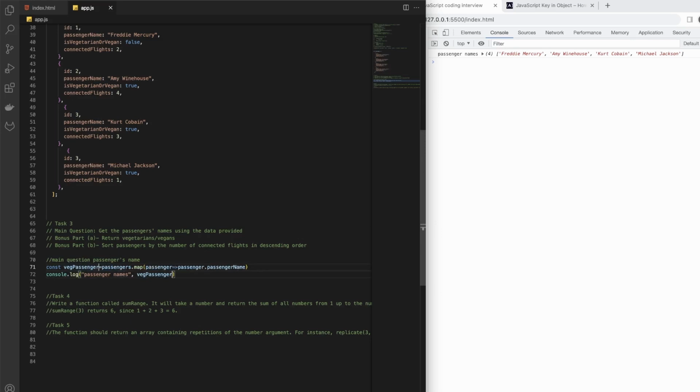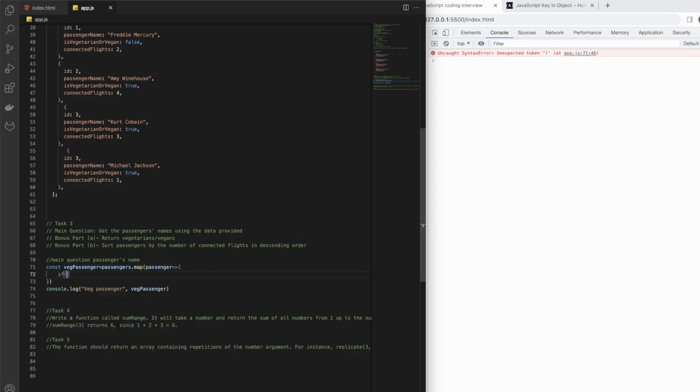So we are probably returning an object, so we can just do veg passenger. All right, so how we can do is we can use the same. However, here we can do something.